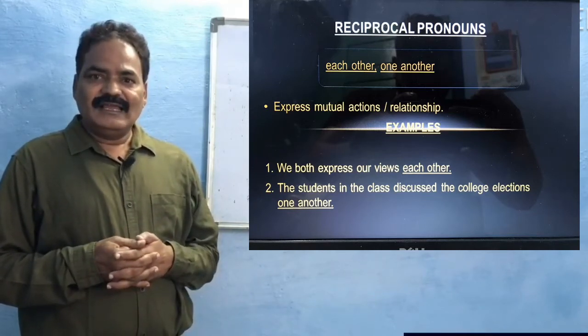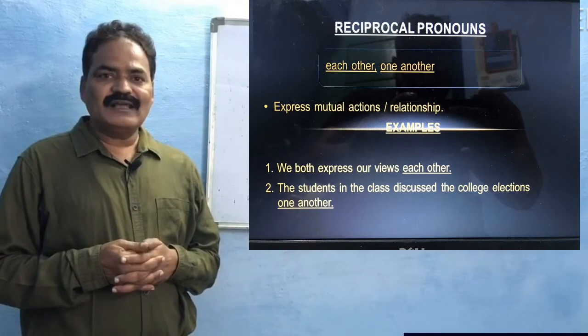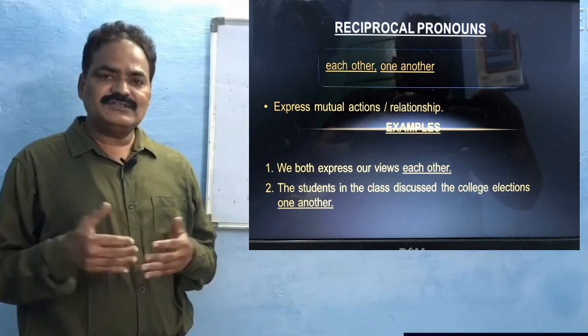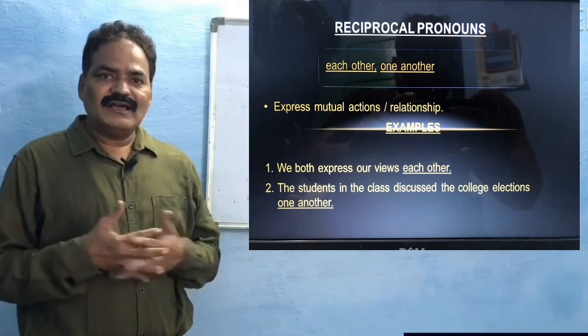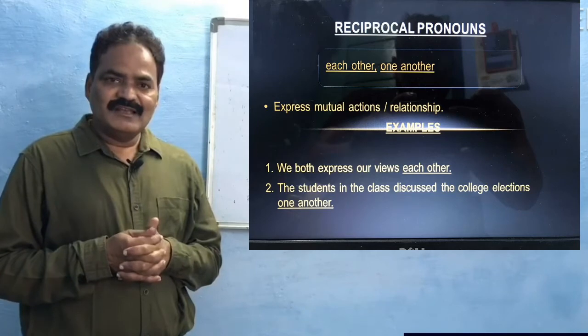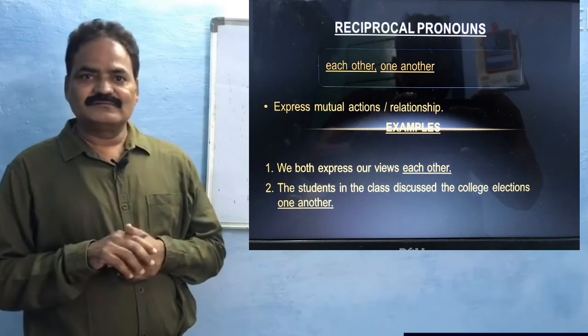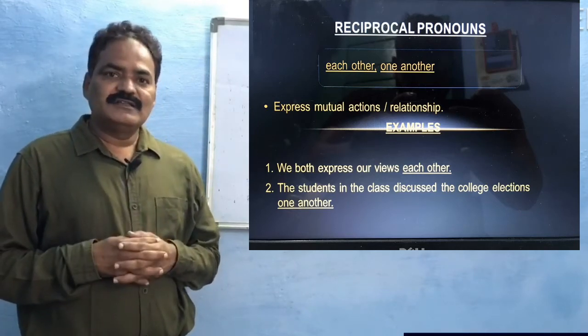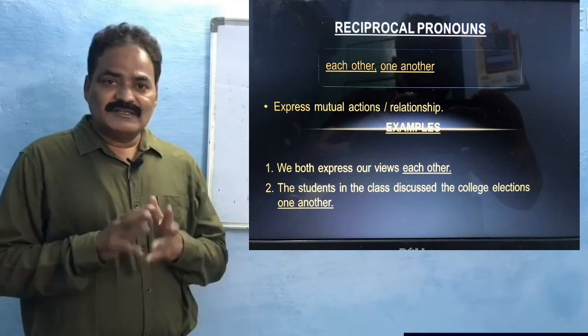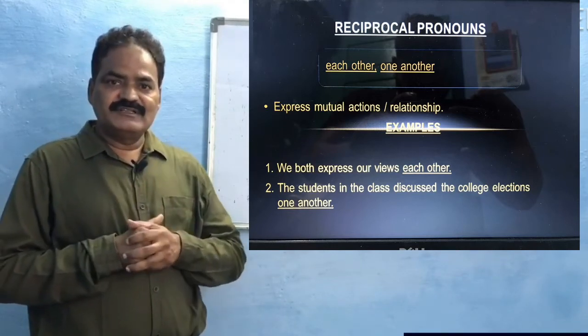See, each other and one another are the two reciprocal pronouns. These two give the meaning one-to-one. That means in Telugu, parasparam, okarito okaru. But there is a minute difference between these two.